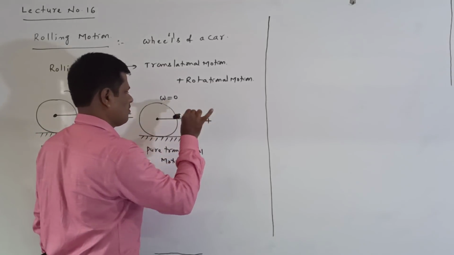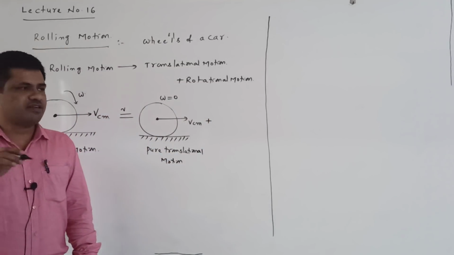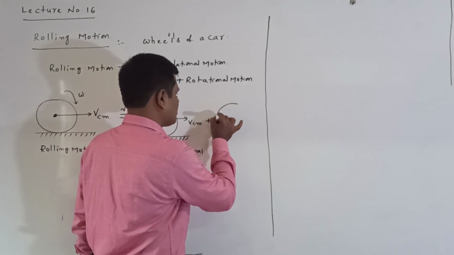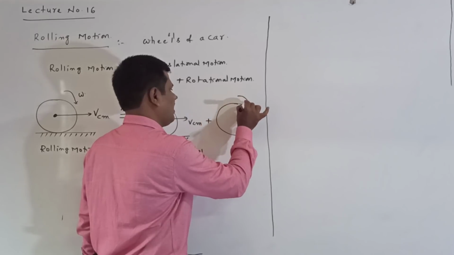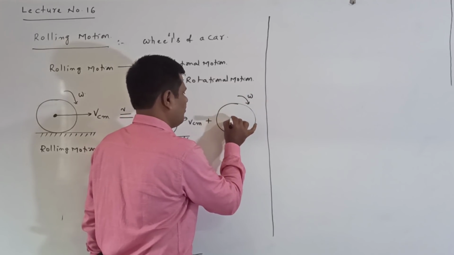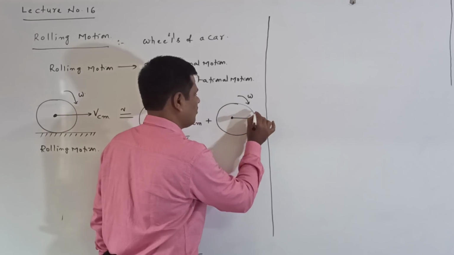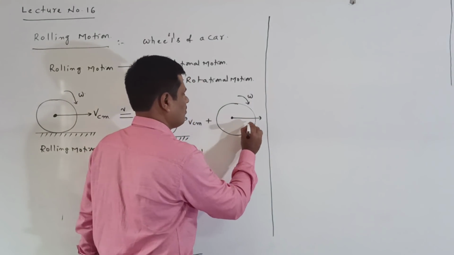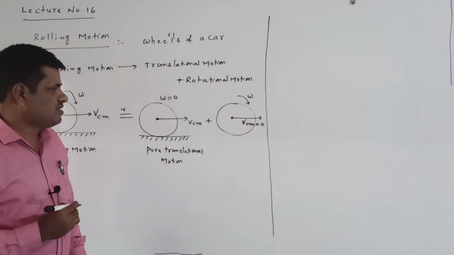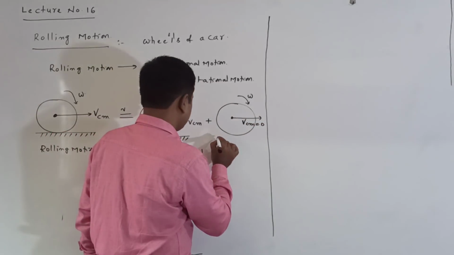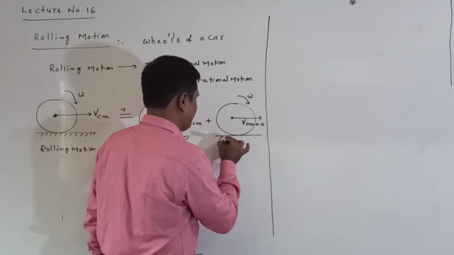Plus pure rotational motion. Pure rotational motion means it has the angular velocity omega, but the velocity of center of mass is 0. Vcm is 0 here, but it is rotating with angular velocity omega.